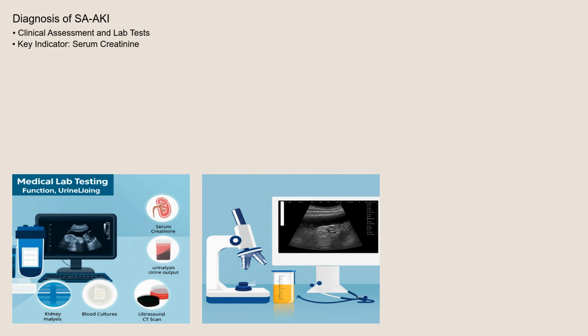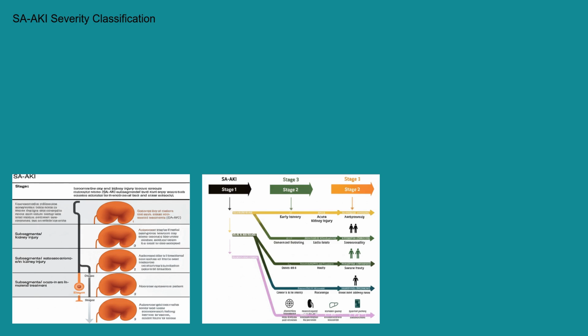Imaging studies, such as ultrasound or CT scans, may be used to rule out other causes of kidney injury or identify sources of infection. While there aren't strictly defined types of SAKI in the same way as other kidney diseases, it can be classified based on the severity of kidney injury using staging systems like the AKI Network, AKIN, or Kidney Disease Improving Global Outcomes, KDIGO, criteria. These systems use creatinine levels and urine output to classify AKI into stages 1, 2, and 3, with stage 3 representing the most severe form. Understanding the stage of SAKI helps guide treatment decisions and predict patient outcomes.